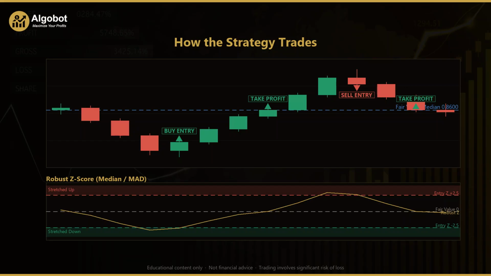There is one more exit rule worth remembering. Even before price reaches the median, if the robust z-score crosses back through zero while a trade is open, the strategy closes it, treating fair value as reached. So in both directions, the pattern is the same. Wait for an outlier-resistant stretch, confirm the range and the turning candle, fade back toward the median, and protect the position with an ATR stop. That symmetry between the long and the short side is the heart of this approach.